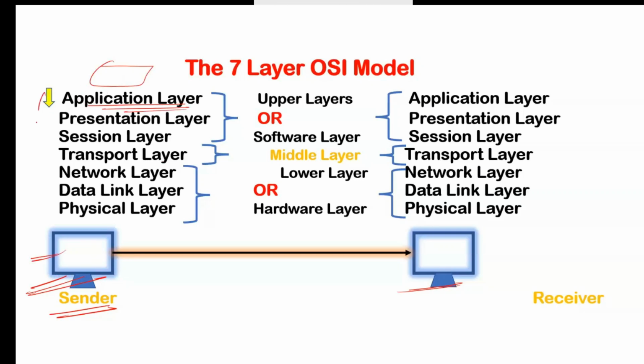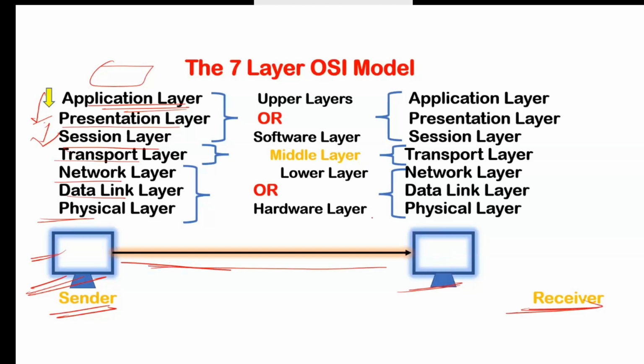That data will be transferred to the second layer, that is the presentation layer, and then to the session layer, then the transport layer, then the network layer, then data link, then physical. Now on this physical layer, your data will travel on this media. Media means your wire. By this wire, your data will be transferred to the second PC.